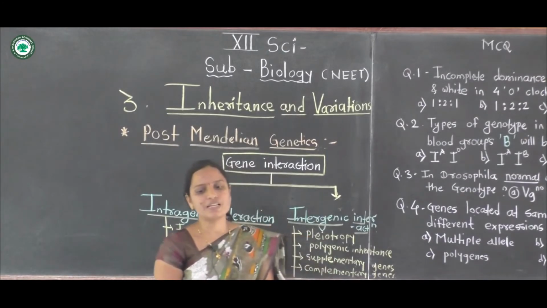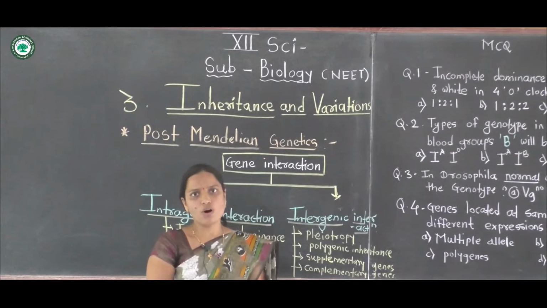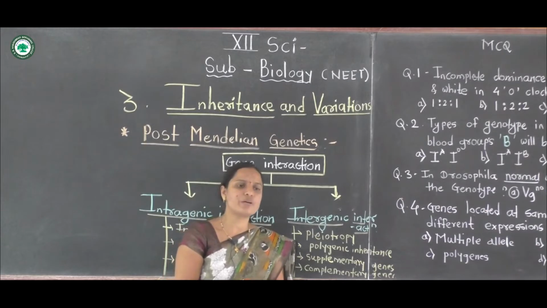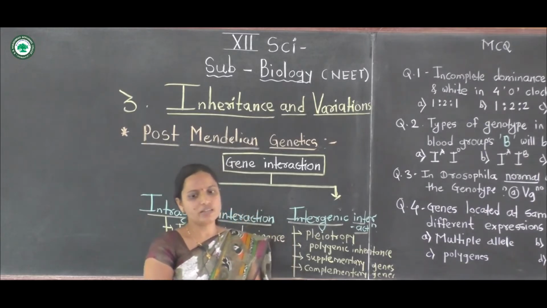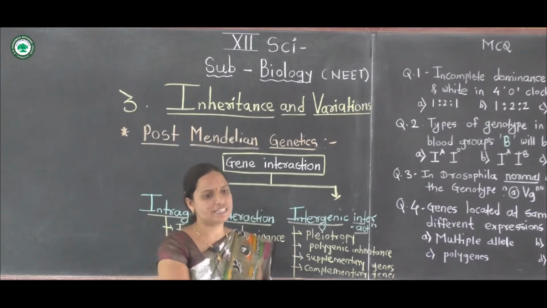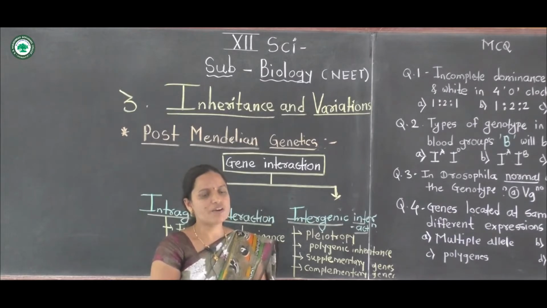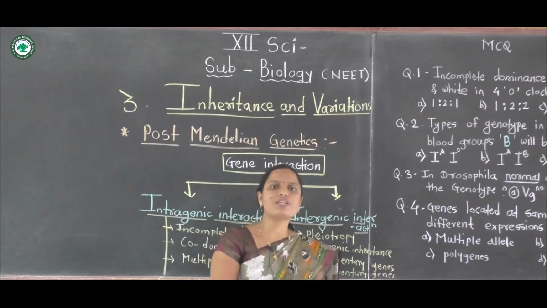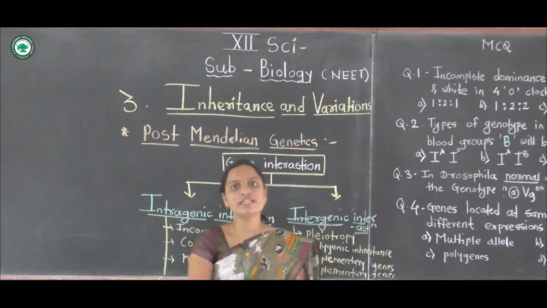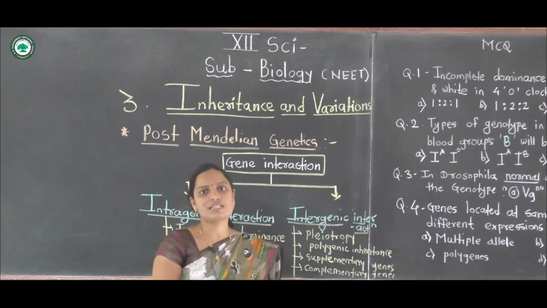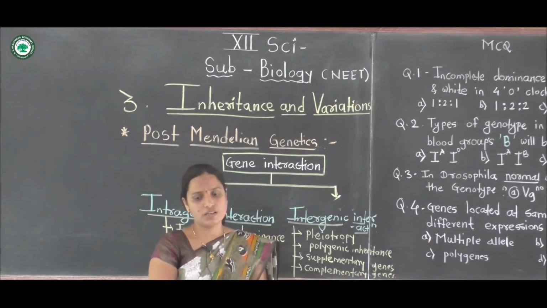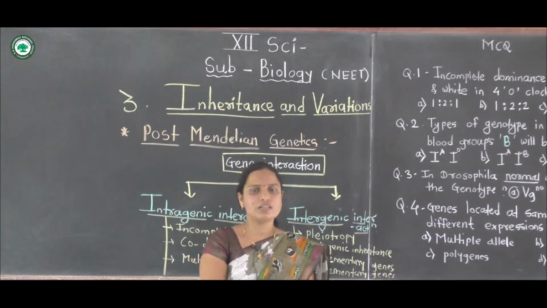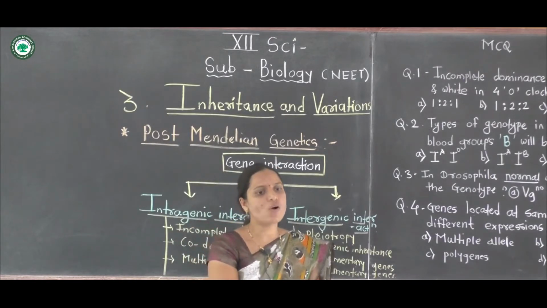But in post-Mendelian deviations or ratios, there are many exceptions to Mendel's ratio, and we observe them in different plants and animals. These ratios are observed in different plants and animals, and this expression is explained by gene interaction. Gene interaction is included in the post-Mendelian deviations, which is also called neo-Mendelian.